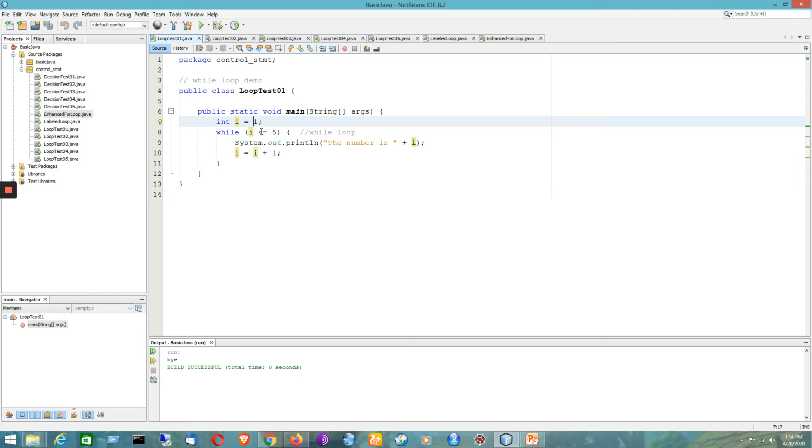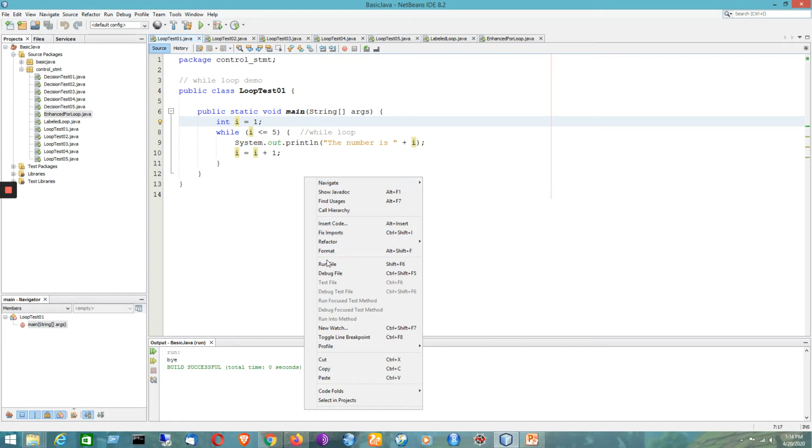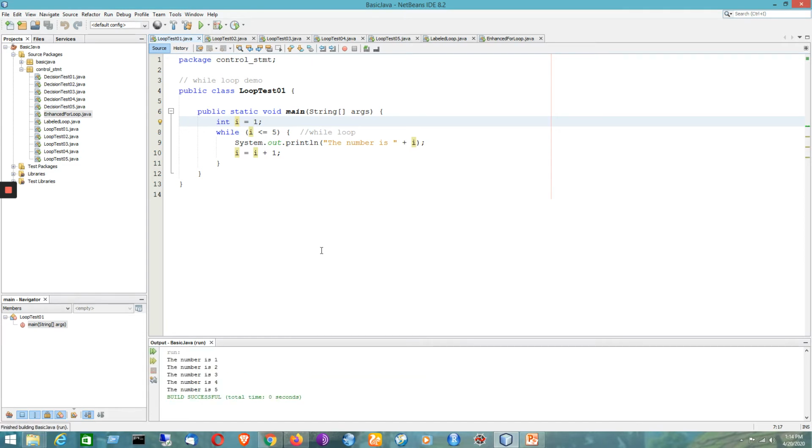So the while loop will allow the program control to enter its body, and the coding statement under the body of the loop will be getting executed. So if I am trying to run it, for i equal to 1, the value will be shown over here. Then the value of i is getting incremented by 1.